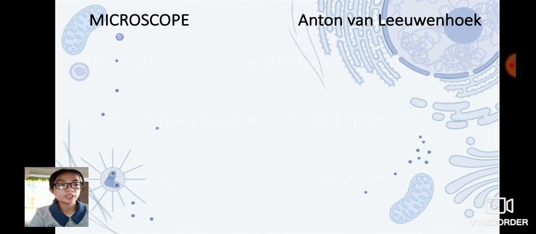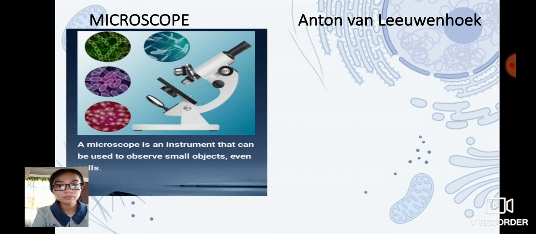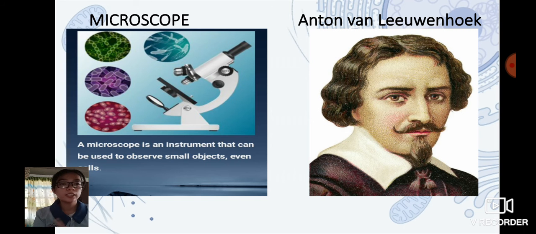We cannot see many substances here in our world because they are too small to see with our own eyes until the microscope existed. A microscope is an instrument that can be used to observe small objects, even cells. There are a lot of scientists who use it now, often, and thanks to Anton van Leeuwenhoek, because he's the one who discovered the microscope in 1590.